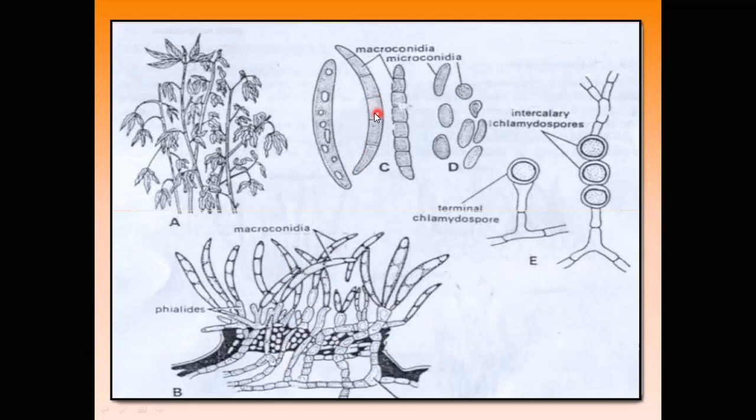So this shape is known as the falcate shape. This Fusarium pathogen reproduces asexually and forms Sporodochia. Inside the Sporodochia fruiting body, spore-bearing hyphae, macroconidia and microconidia are generally produced.